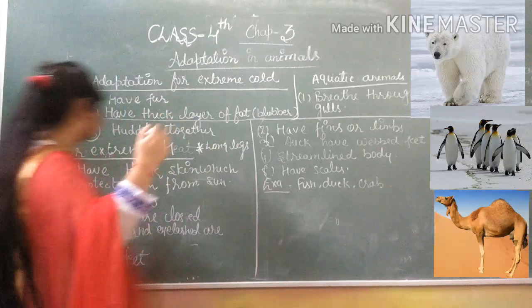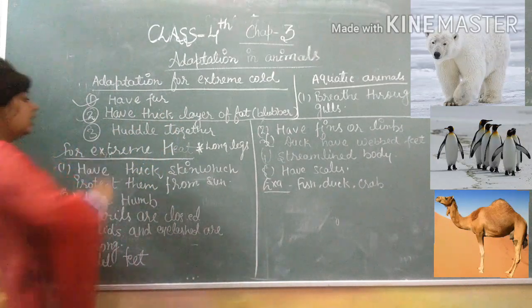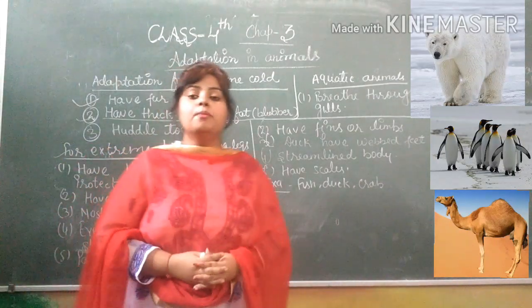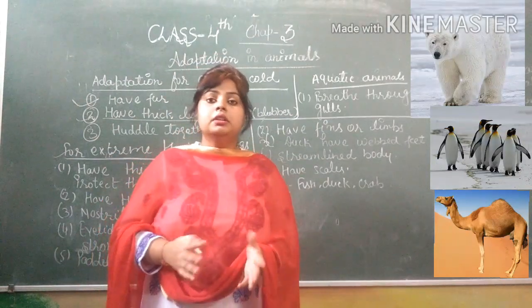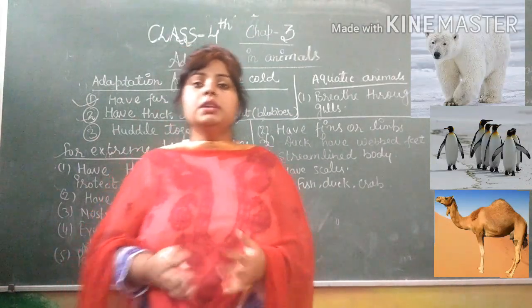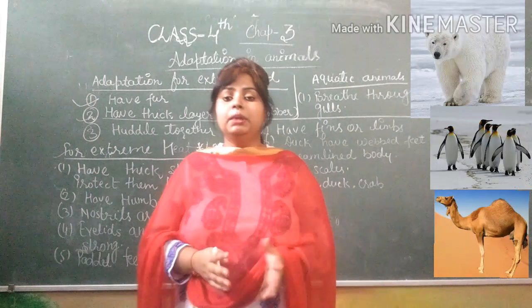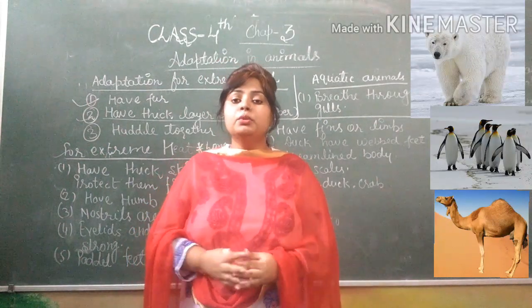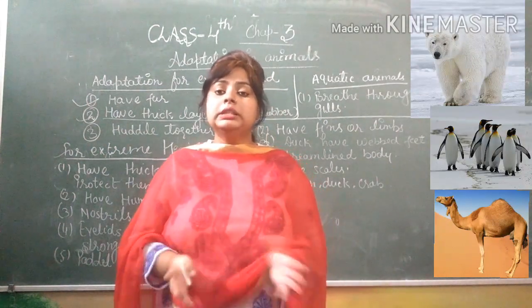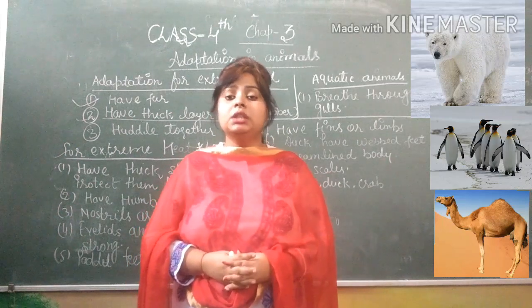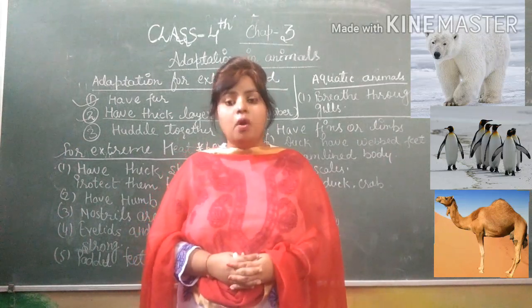Third, they live together in a huddle, which is also an adaptation to keep warm. So the main motive behind all three adaptations is keeping them warm.